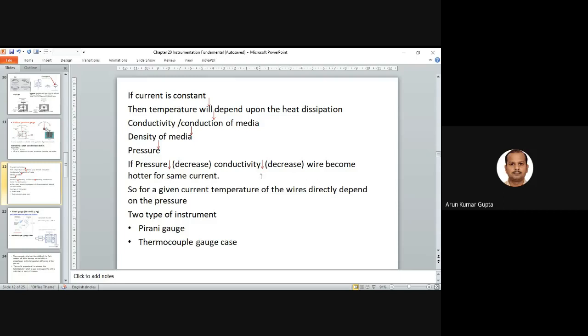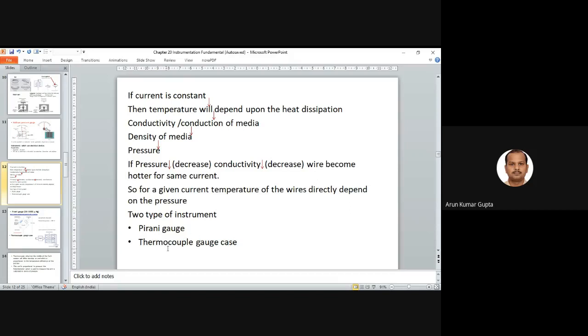So whatever the surface we have, let's say the surface is heated by a constant current. If we have low pressure, meaning low surrounding gas, and conductivity is also very poor, then there is no dissipation of the heat. So the wire will get more heated. So for a given current, the temperature of the wire directly depends upon the pressure. Based on this, we have two types of instrument.